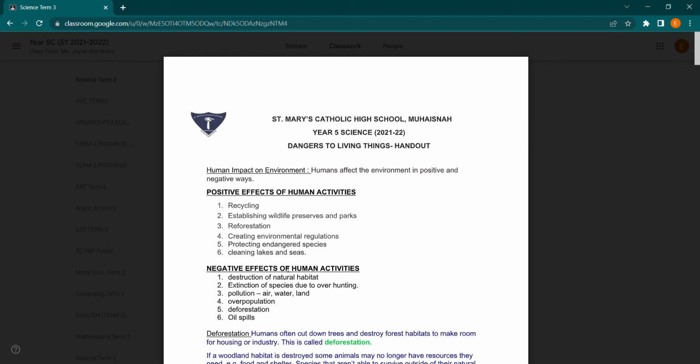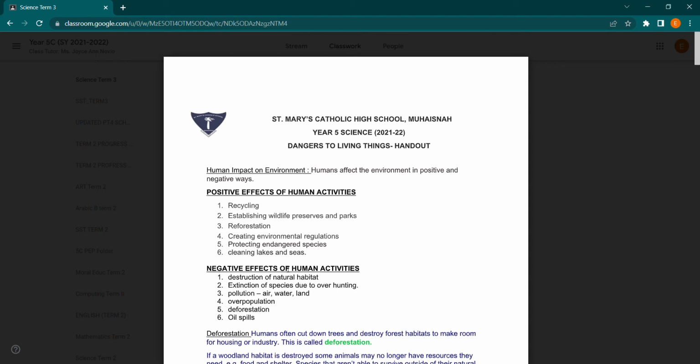Creating environment regulations. Regulation means rules that you should not affect those animals and protect endangered species. Protecting these endangered species is very important because they are also like us. If someone attacks us, we are going to be endangered also.